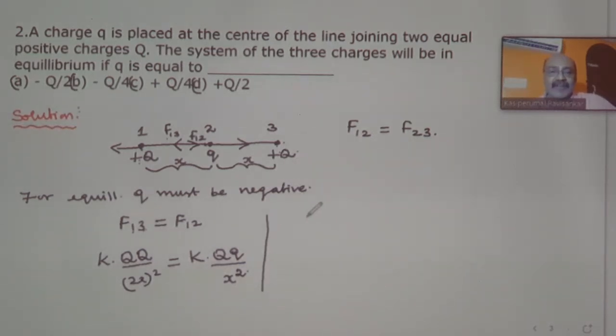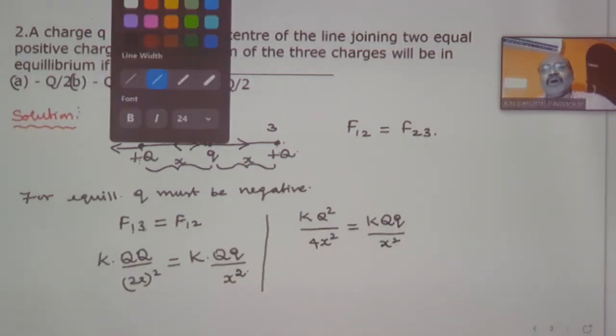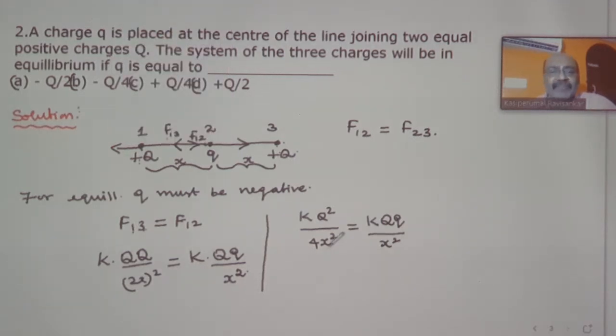Simplify this, you will be getting, what is the answer then? K into Q square divided by 4x square is equal to K into capital Q into small q divided by x square. On simplifying, this x square and this x square will get cancelled.